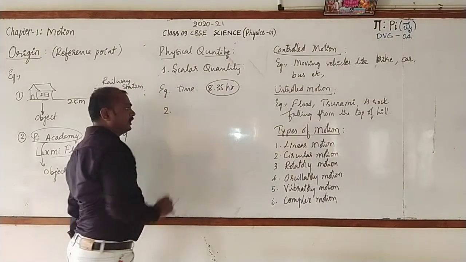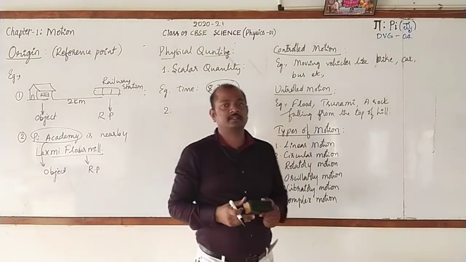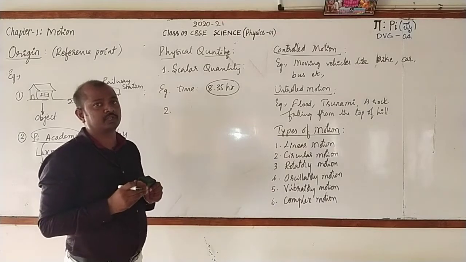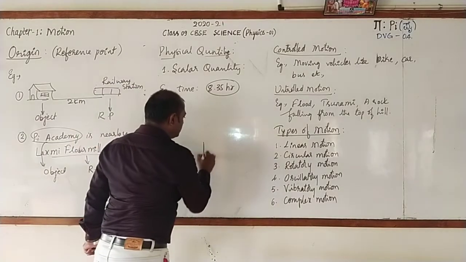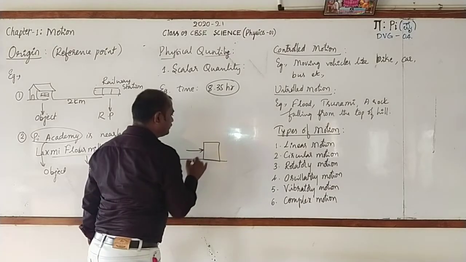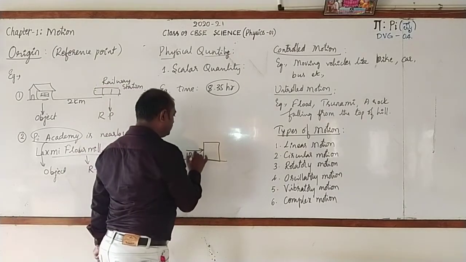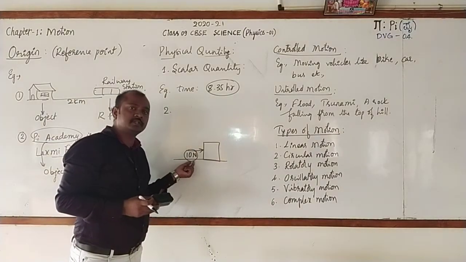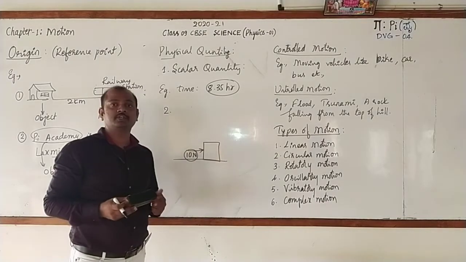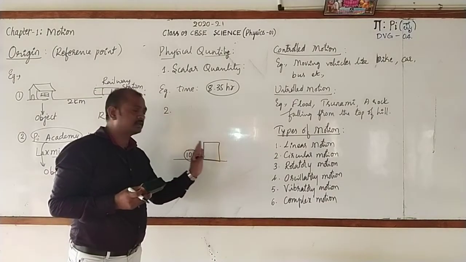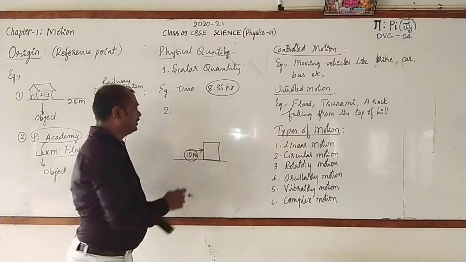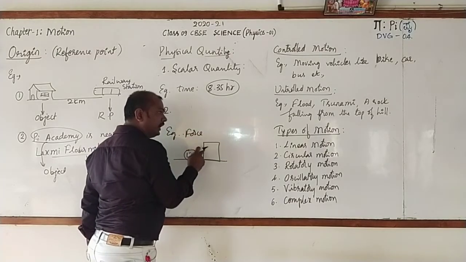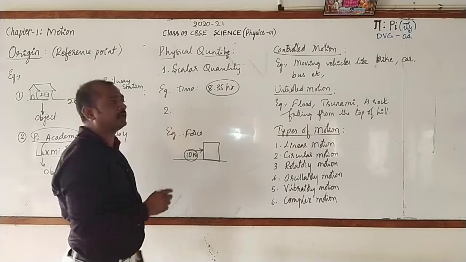Next, second one. In your previous class, that is in 8th standard, you have learned about the chapter called Force and Laws of Motion. So here, assume that a person is exerting the force on a box. About 10 Newton of force is applied. It is force, its magnitude is 10 Newton. Can we tell the direction? Yes. He is pushing the box away from him. That is the direction. Hence, here force has both magnitude and direction. Hence it is an example for another physical quantity.